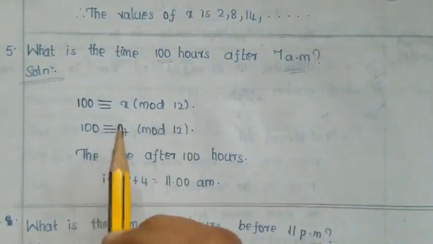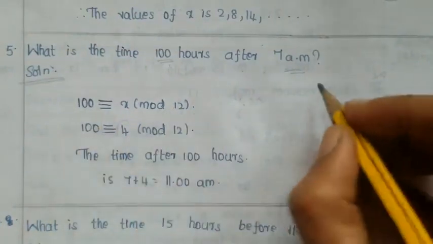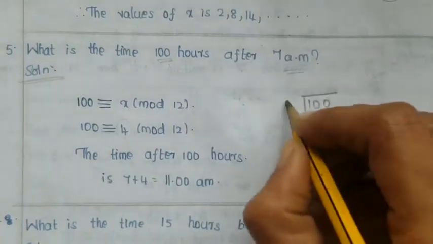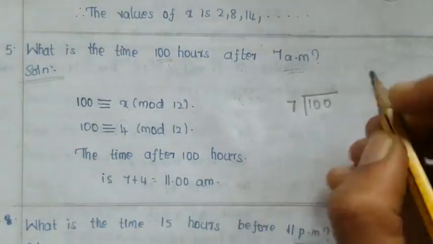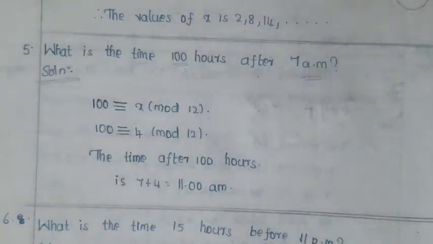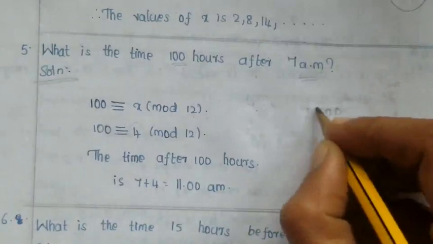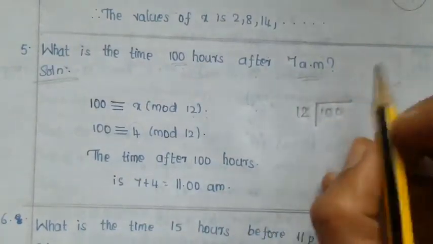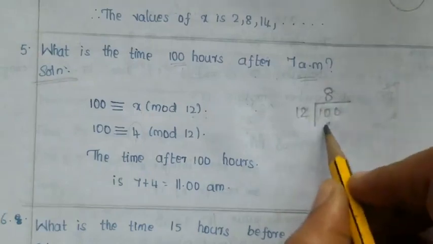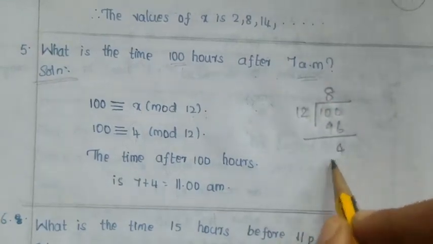Now divide this 100 by 12. What will you get? 100 divided by 12, how many times? 8 12s are 96. Remaining 4.